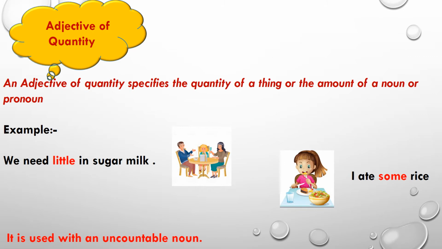Adjective of quantity. An adjective of quantity specifies the quantity of a thing or the amount of a noun or pronoun. For example, we need little sugar in our milk. In this, little is your adjective of quantity. I ate some rice. In this, some is your adjective of quantity. And it is used with an uncountable noun. Always remember this.